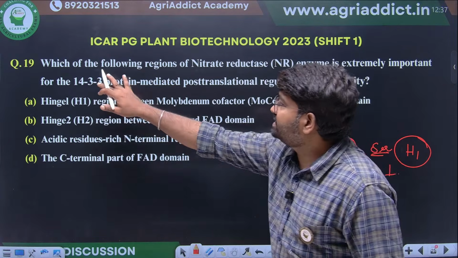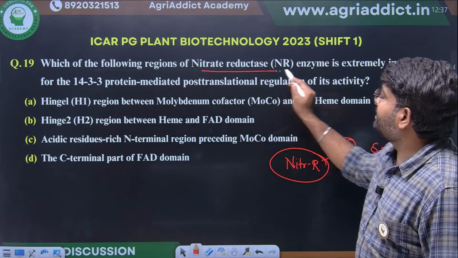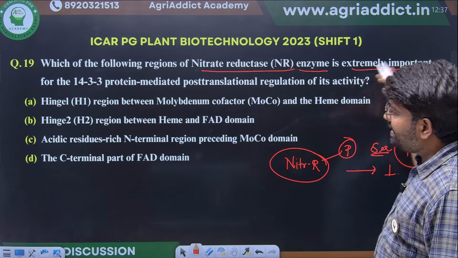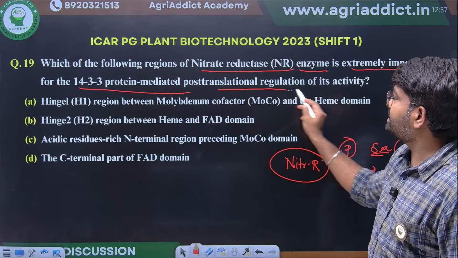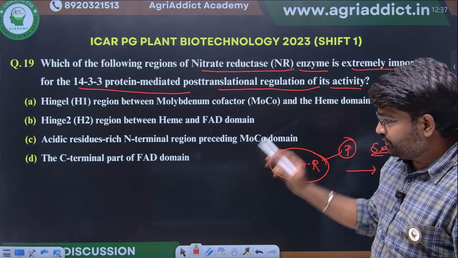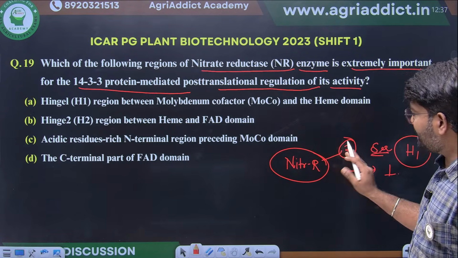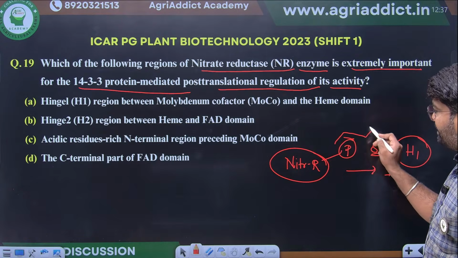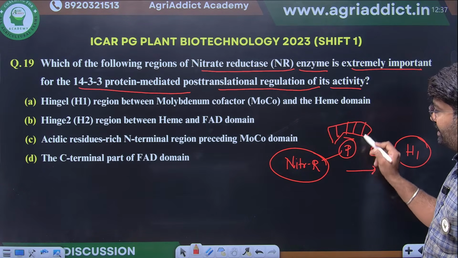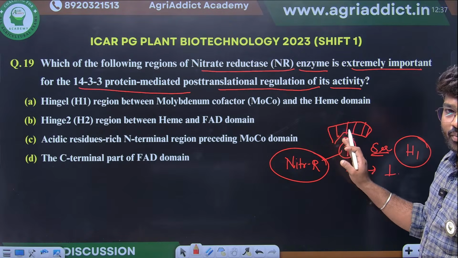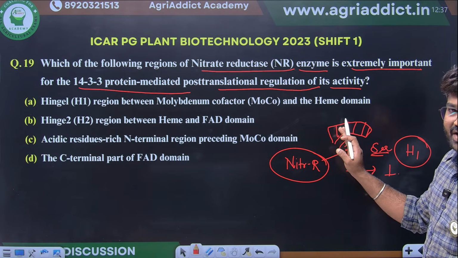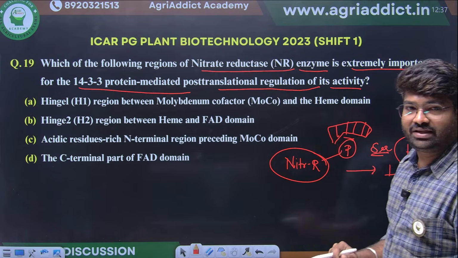Which of the following regions of nitrate reductase enzyme is extremely important for 14-3-3 protein mediated post-translational regulation of its activity? We know if the enzyme is phosphorylated, this 14-3-3 protein will come and bind here. The serine phosphorylation site is common to this 14-3-3 binding protein.